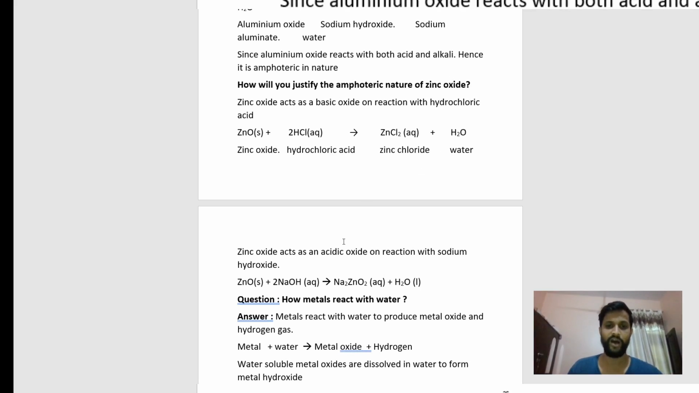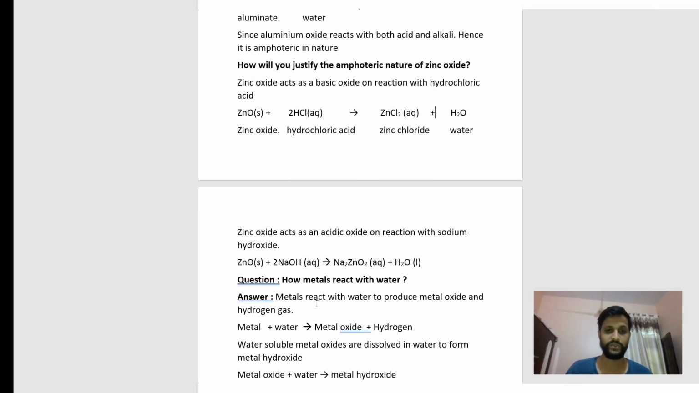Now we have done the reactivity of metals with oxygen. Now we are going to discuss how metals react with water. So students, when metal reacts with water, there is a formation of metal oxide plus hydrogen.